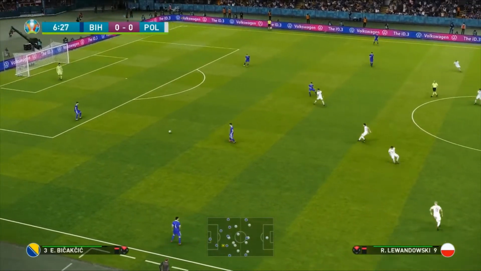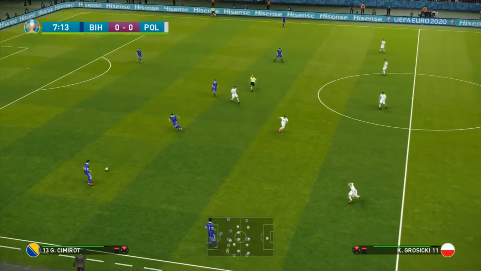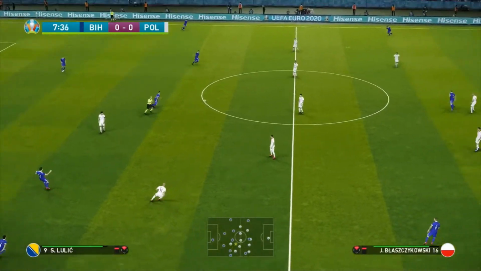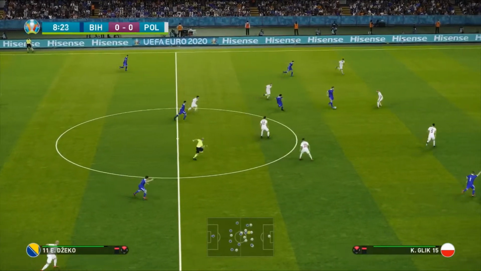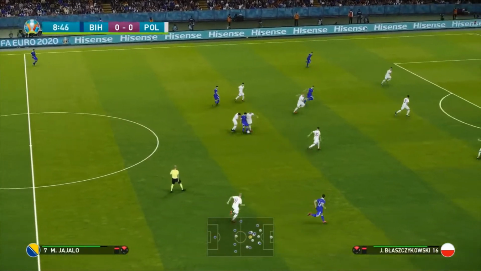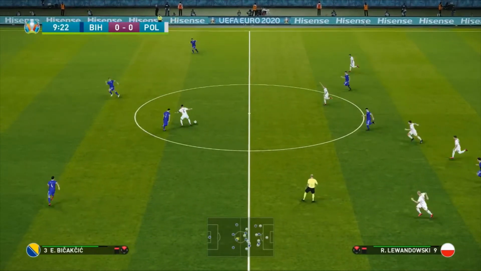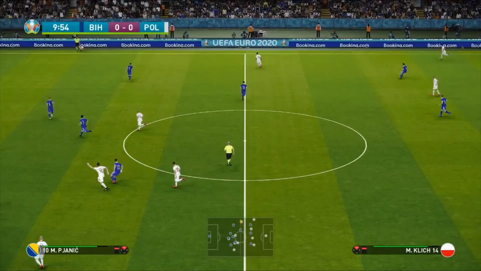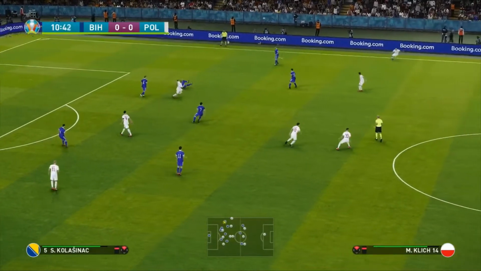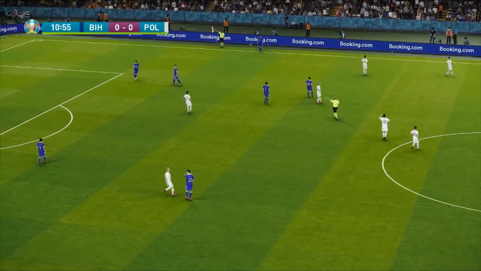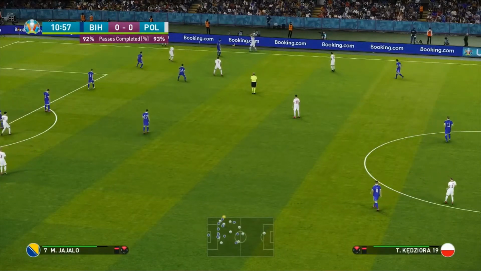Now, here's Semir into Begovic, of course. This Bosnian side did actually get through our Euro playoff games. They did beat Republic of Ireland in penalties. Here's Edin Dzeko. Tries to work it to Jajalo of Udinese in Serie A, who gets tackled. Of course, a midfield that's quite heavily related to the Italian Serie A side. Of course, we have Pjanic in the midfield as well, of Juventus. It's going to be interesting here to see whether these sides can break each other down.